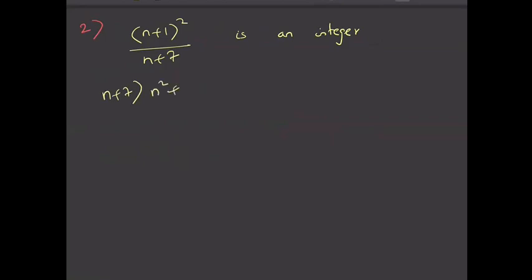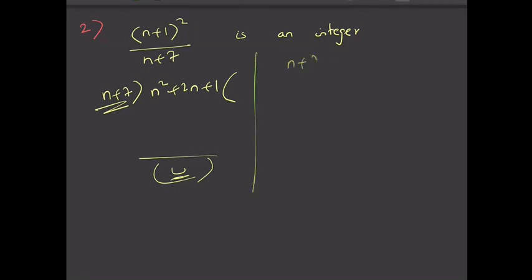Let us move to the second question. In the second question, you need to find all natural numbers n such that (n plus 1) whole square by (n plus 7) is an integer. You can do this by dividing n plus 1 whole square, that is n square plus 2n plus 1, by n plus 7, and then seeing the remainder, which should be divisible by n plus 7. That is one method. But there is one more method.